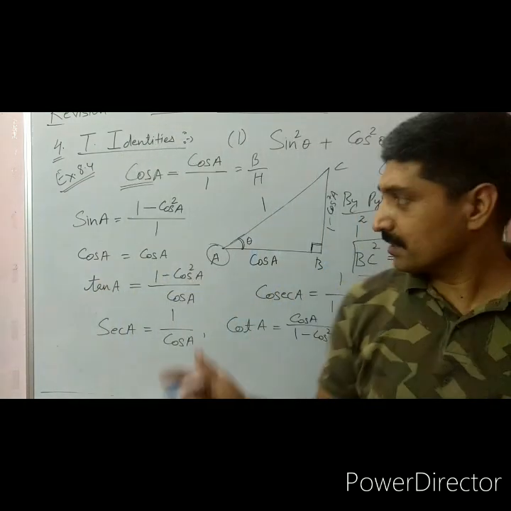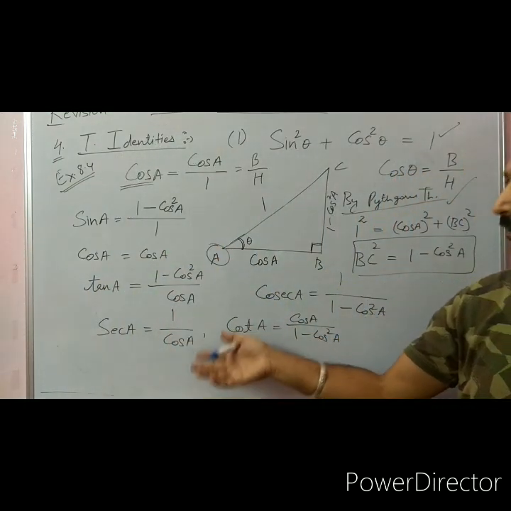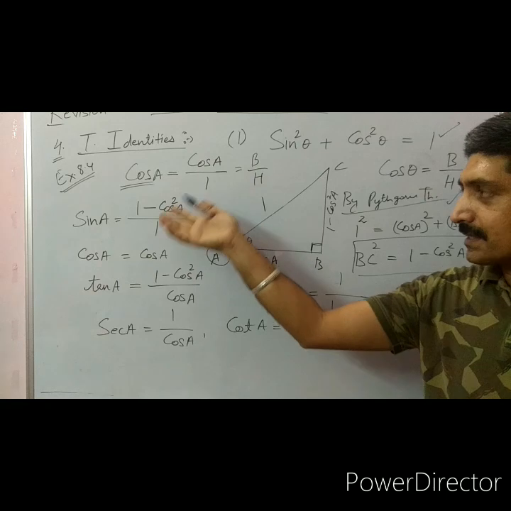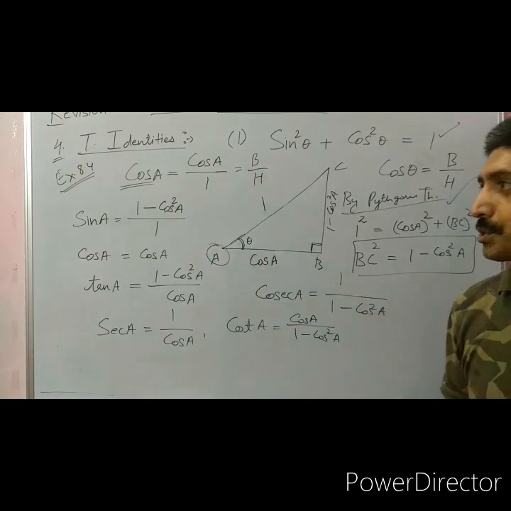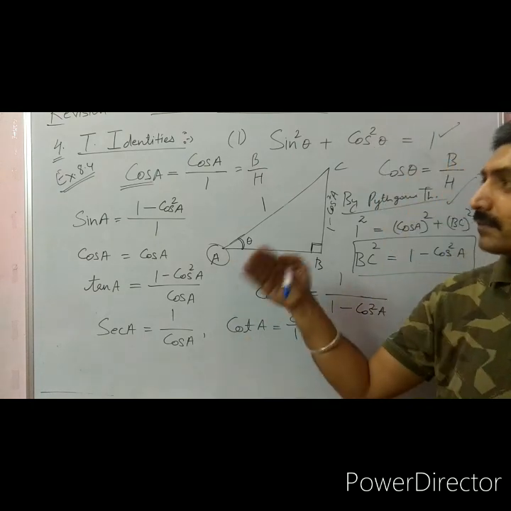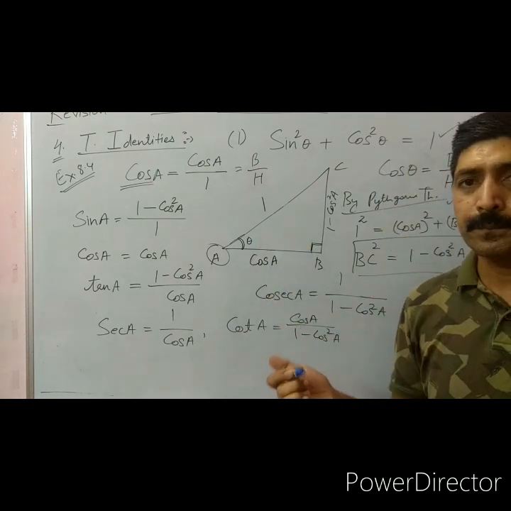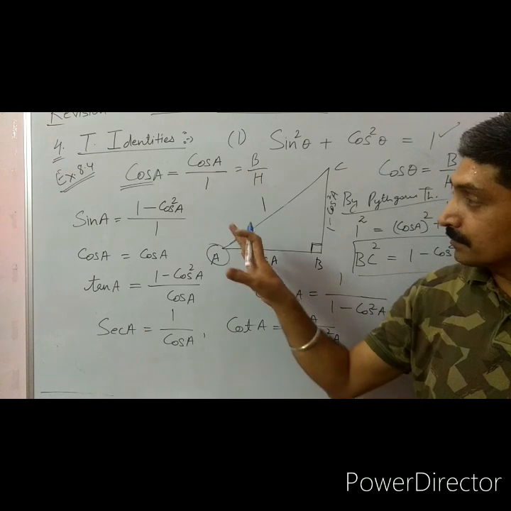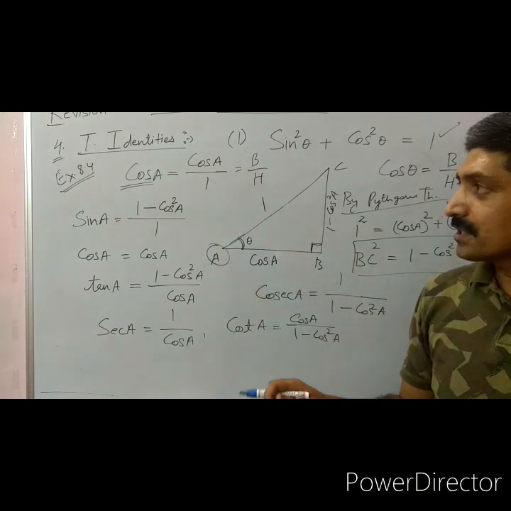So, dear students, some students called me today and they are saying that they have a problem in this question. So, in the next revision lesson also, I will take these questions again, and you can practice these questions.